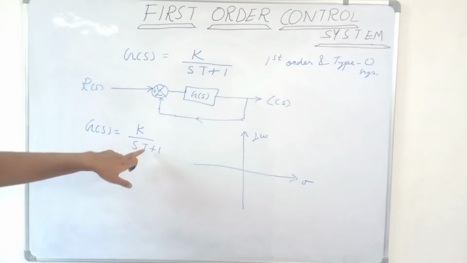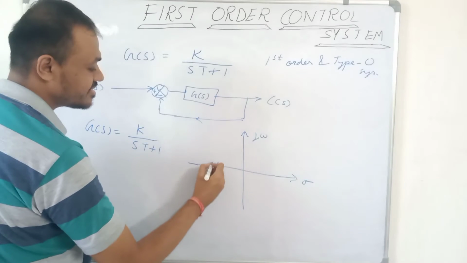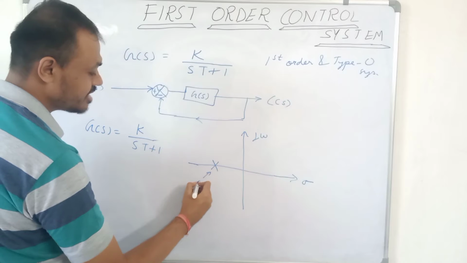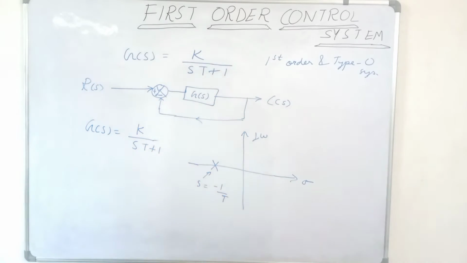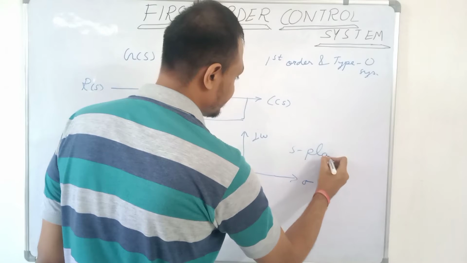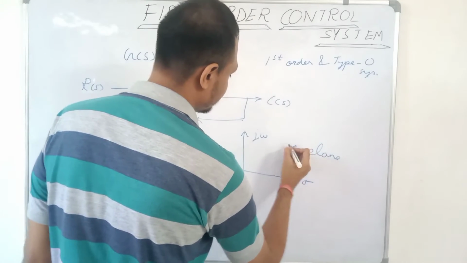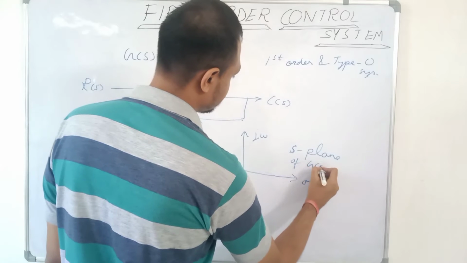So the value of s is minus 1 upon T. This is the s plane representation of this open loop system, G of s.